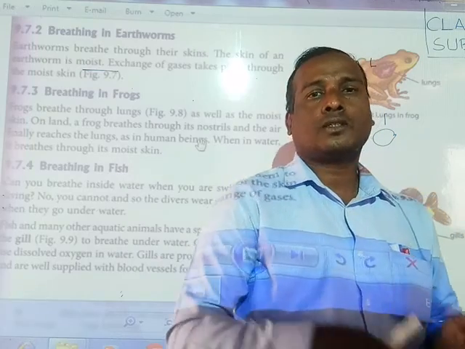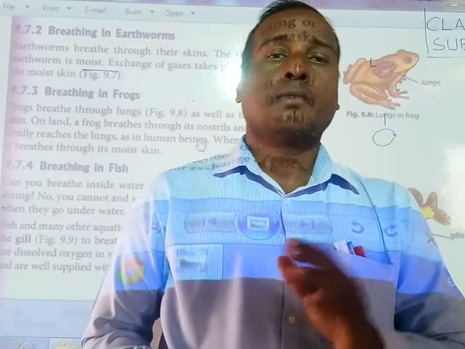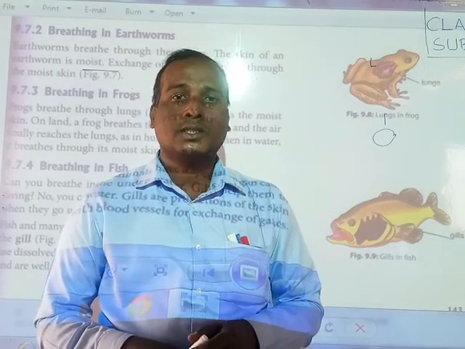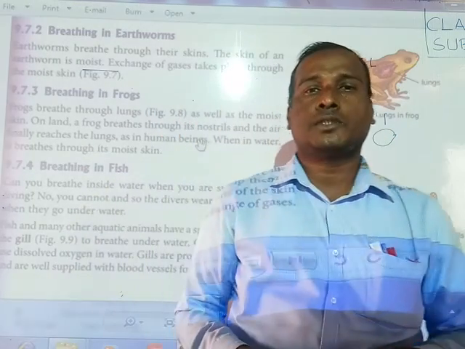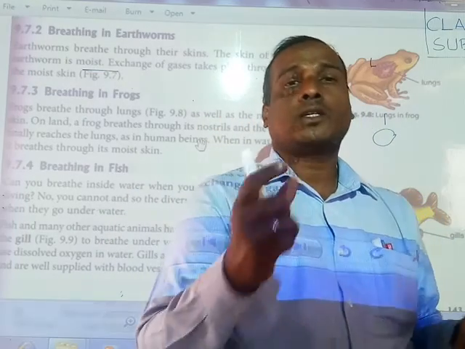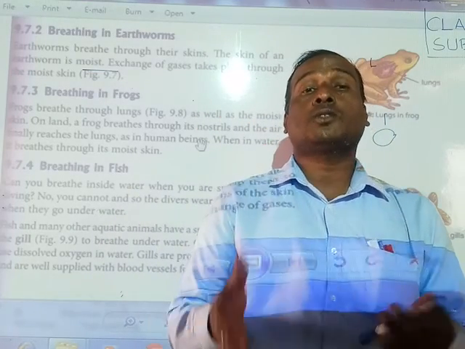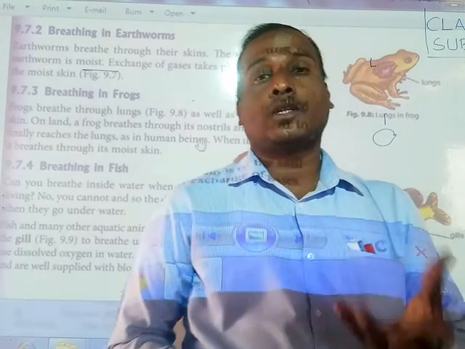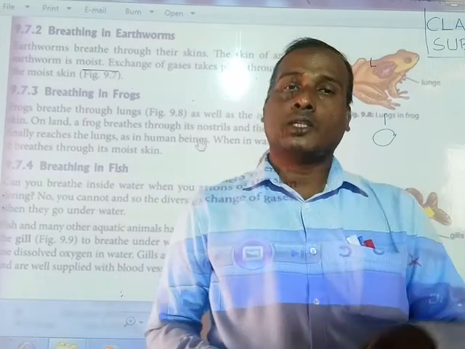When it is in water, it uses moist skin, and when it is on land, it uses lungs. But if you think about the amoeba, with only one cell, there are no special organs for breathing. Gases are taken in through the body surface by the process of diffusion.